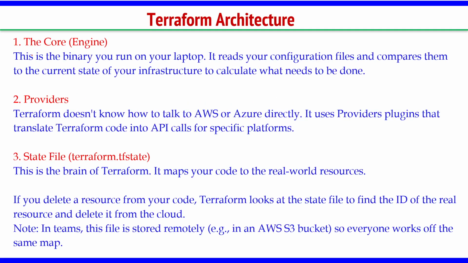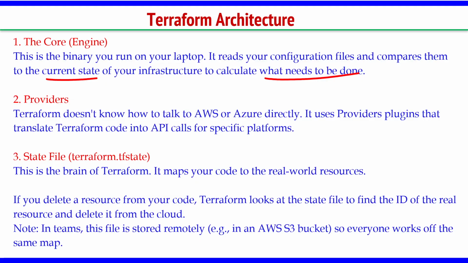So the first one is the core engine. This is a binary you run on your laptop. It reads your configuration files and compares them to the current state of your infrastructure to calculate what needs to be done. The core engine, what it does actually, see, once I give an IaC script, it will try to read my machine first. Also, it will read the configuration file and check whether these things are installed already or not. If they are not installed, then it will do it, otherwise it will not do it, right?